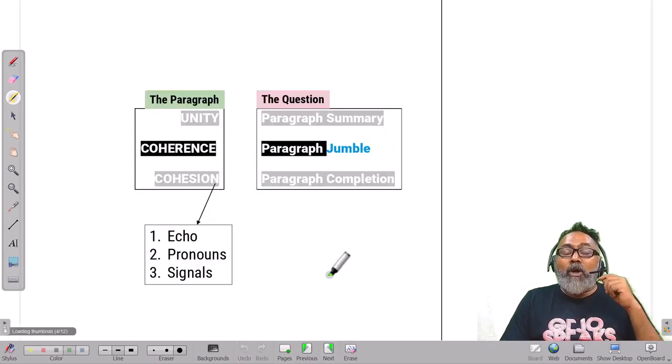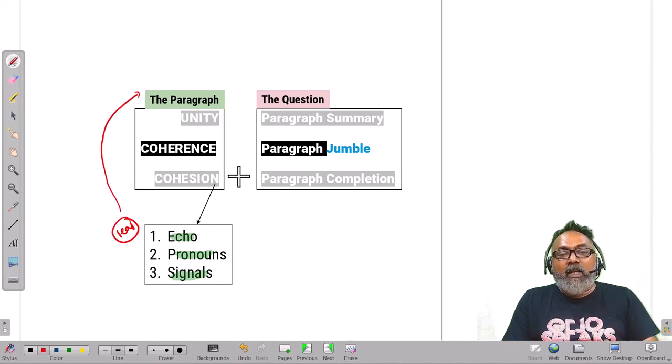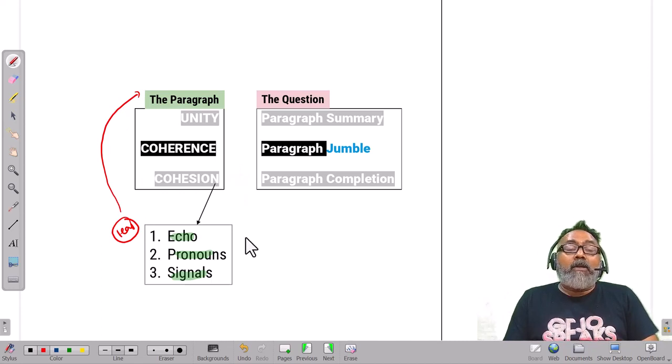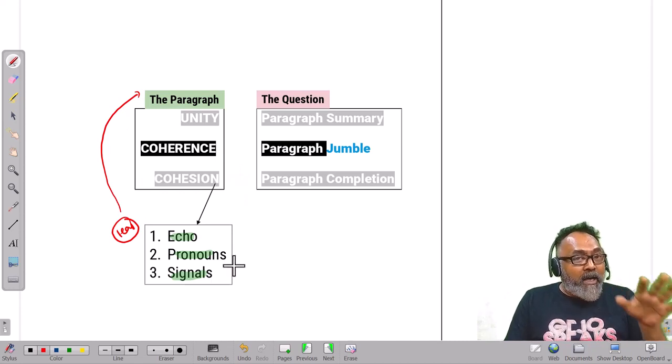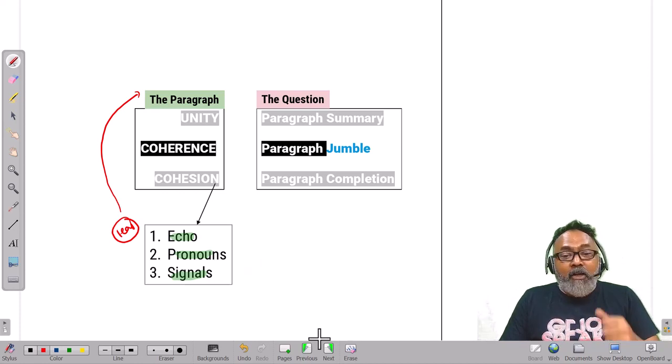Because the way in which I'm going to approach this is based on echo words, pronouns, signals, essentially zooming in. So whatever learning we have got about paragraph, about unity, coherence and cohesion, that is what I want to apply, and I felt that going with the process of reading the sentence first was more useful, helpful and quicker, to almost get the answer correctly.